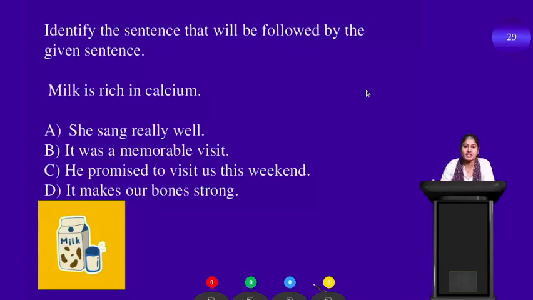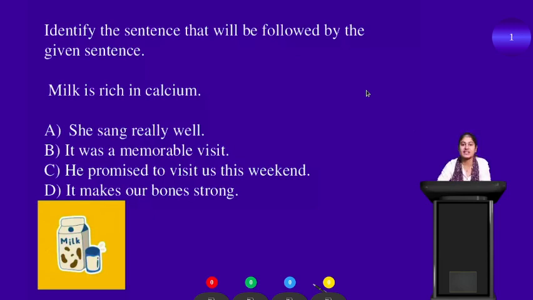Okay. So the question is, identify the sentence that will be followed by the given sentence. Again. Okay. Milk is rich in. Is it option A, she sung really well? Or option B, it was a memorable visit? Or option C, he promised to visit us this weekend? Or option D, it makes us bone strong?